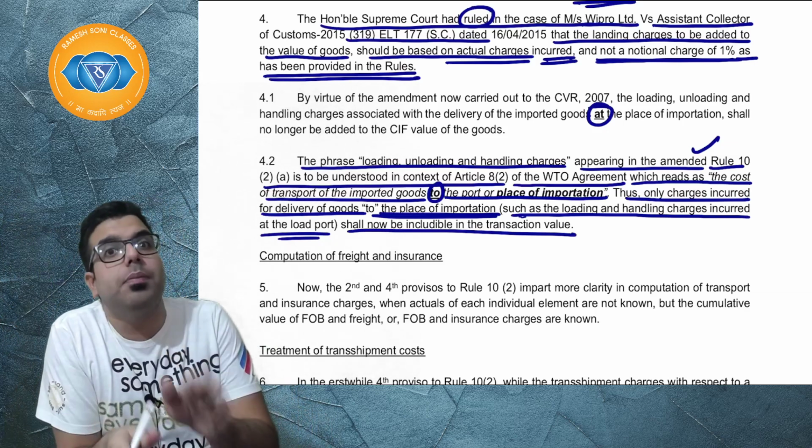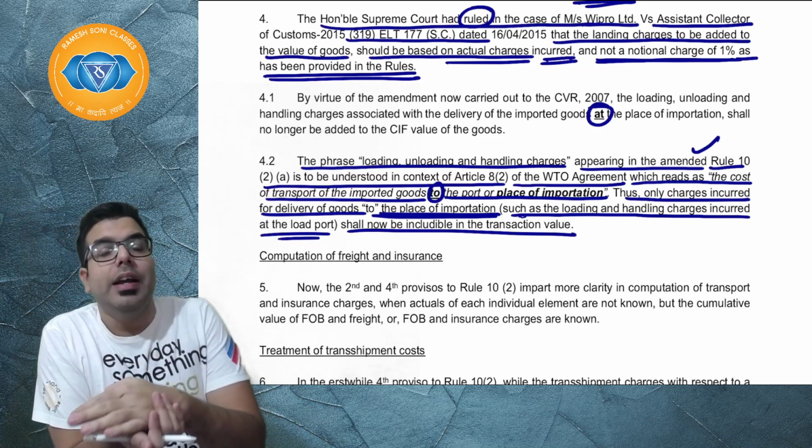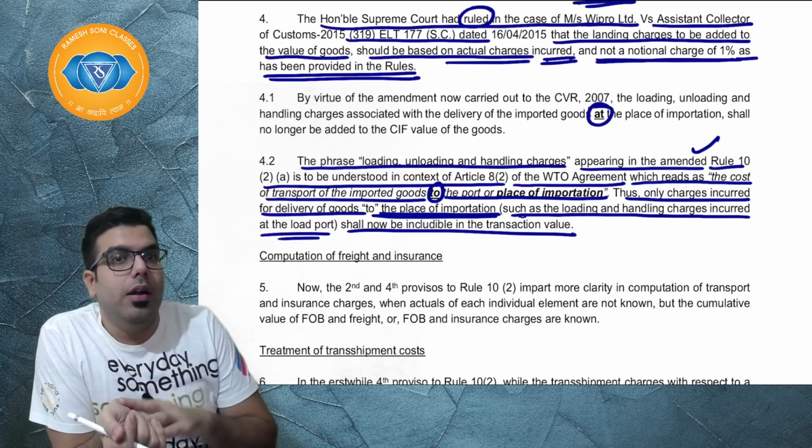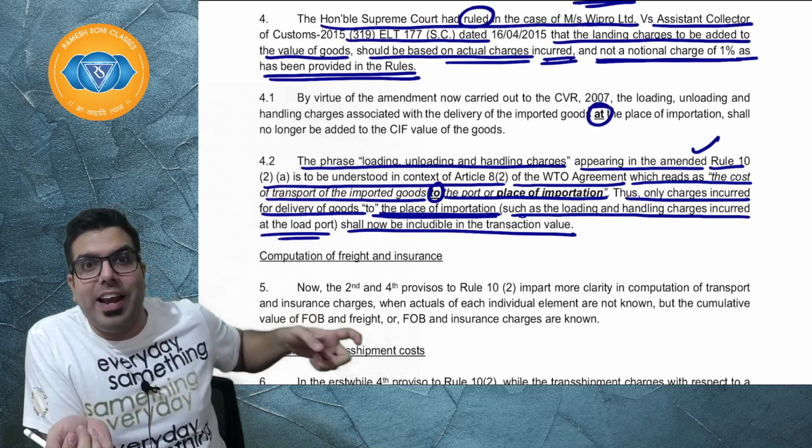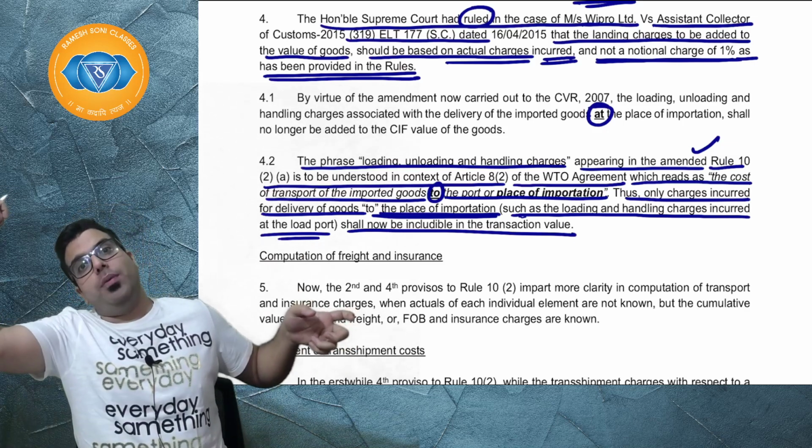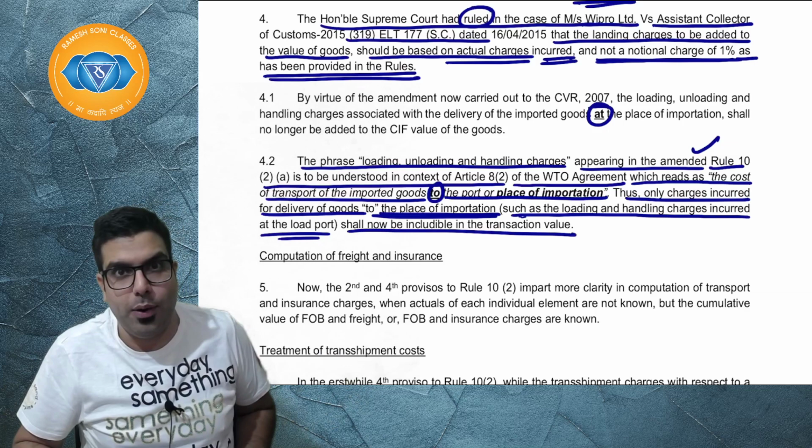So they just meant that it has to be included. It did not mean that when you are calculating that 20%, the charges at the port of importation are also included. I hope everyone is clear.